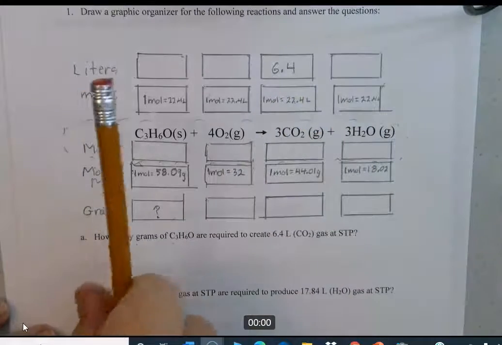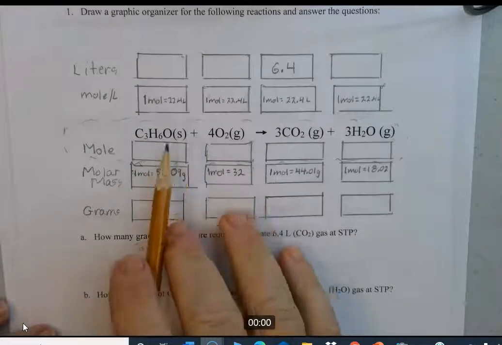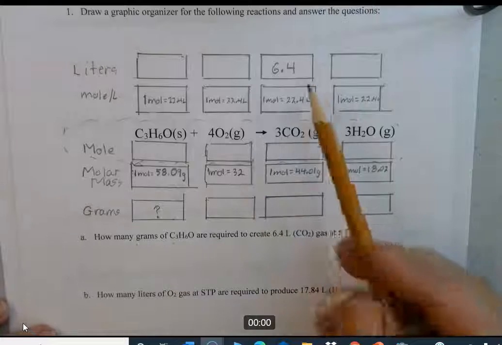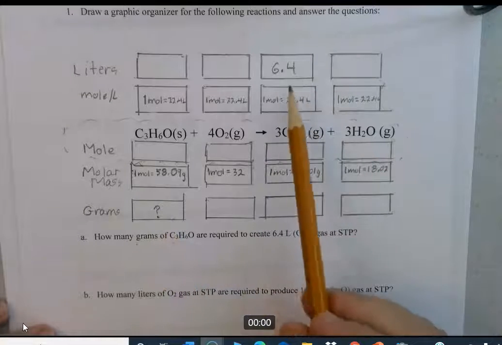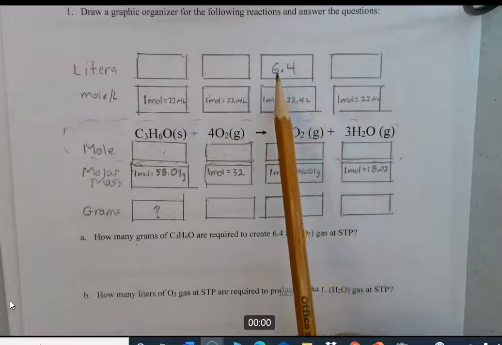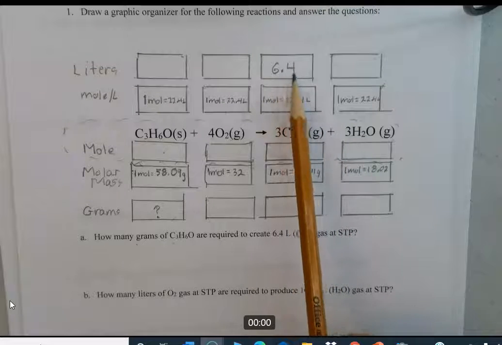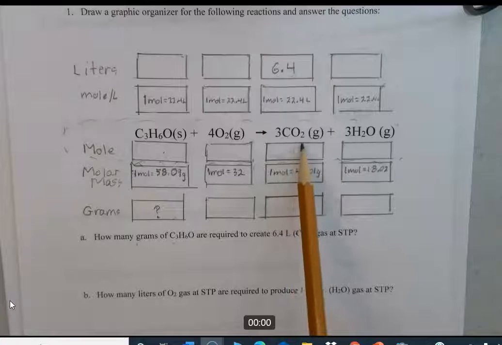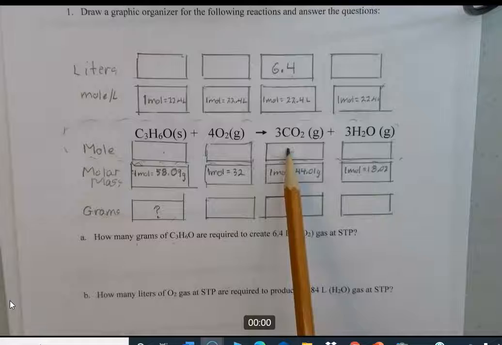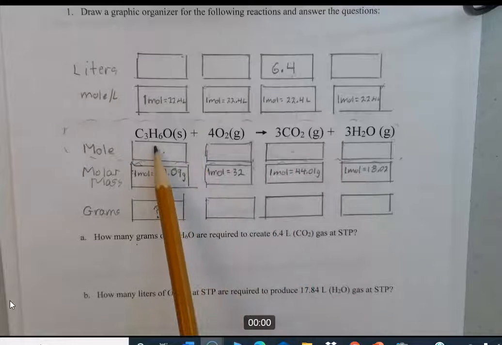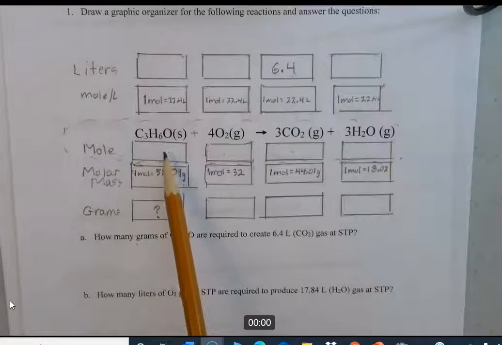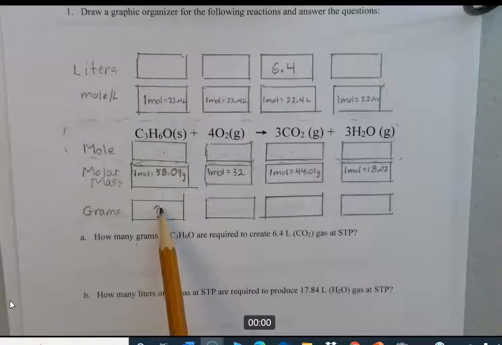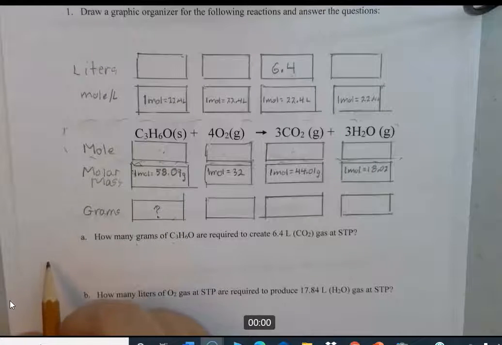So again, our equation is moving from left to right. It's moving from reactants to products. But our math equation is going to be moving from what we know to what we don't know. So how do we get there? All right, so the path is we start with the 6.4, what we know, and we come from 6.4 into the chemical world, into moles of CO2, then from moles of CO2 into moles of C3H6O, which by the way is called acetone, and then we come from moles of this compound out to grams using the molar mass conversion. Okay, so let's go ahead and set that up. What we know, 6.4.